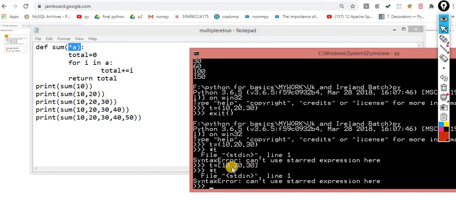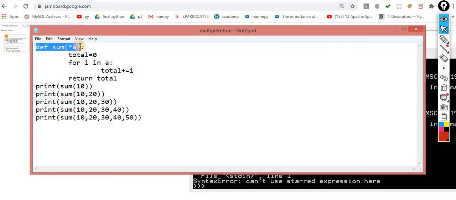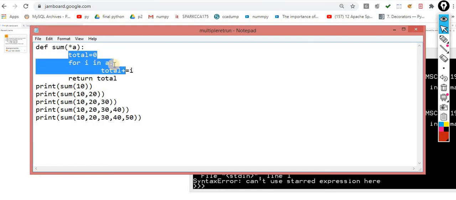So x is equal to, let me try for this. No, so here it's not working. Okay, you just try it in the latest version. So when I use this concept over here, now it becomes a tuple. Okay, it becomes a tuple, and you can perform any operation on the tuple that you want to perform. So this is the concept of variable length keyword arguments. So I think the picture is clear.